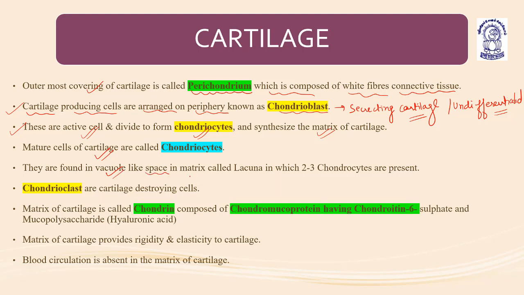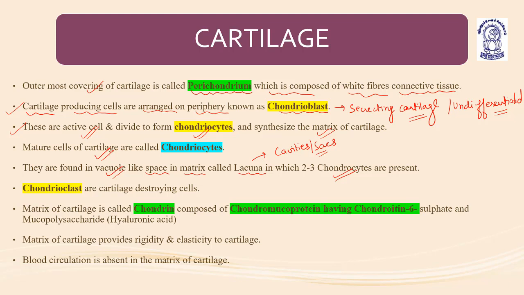These chondrocytes are found in vacuole-like spaces in the matrix, called lacunae. Lacunae are basically cavities or sacs where the chondroblasts and chondrocytes are found, in which 2 to 3 chondrocytes are present at a time. These spaces are present in the matrix.